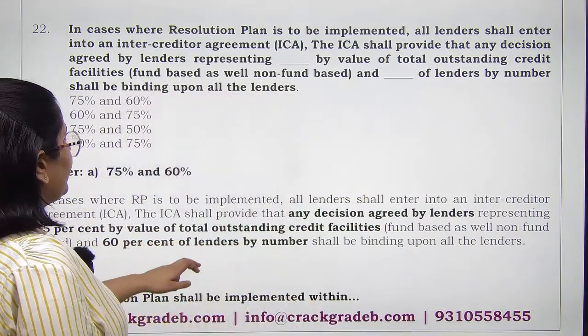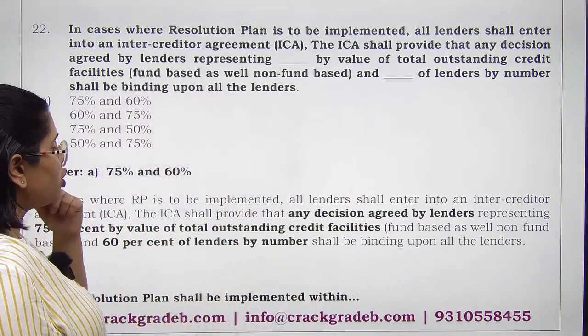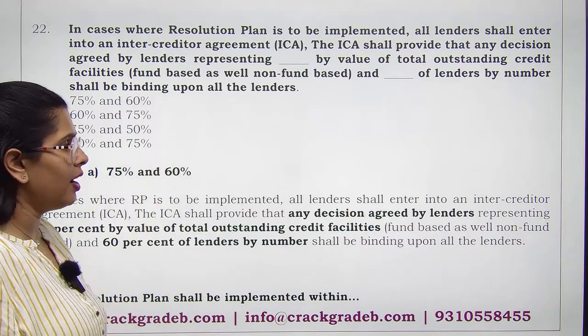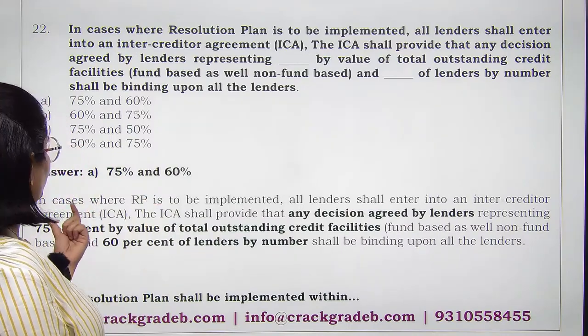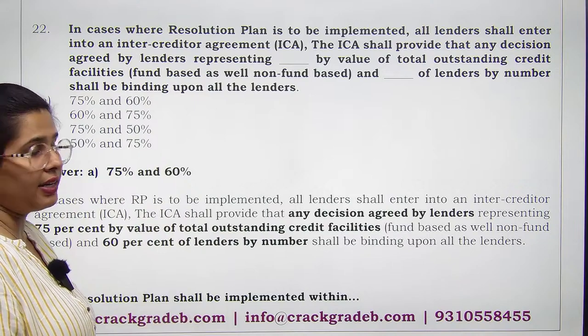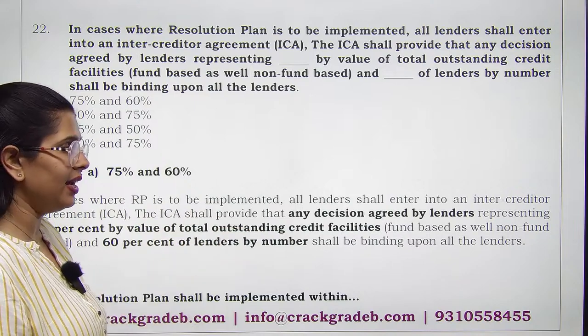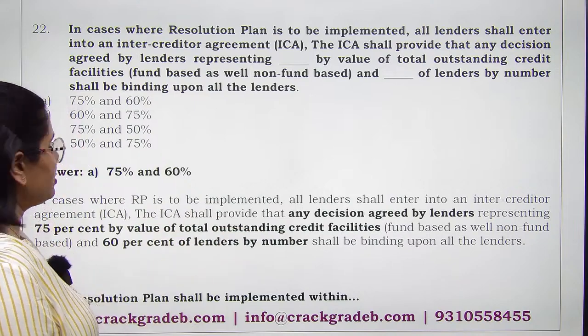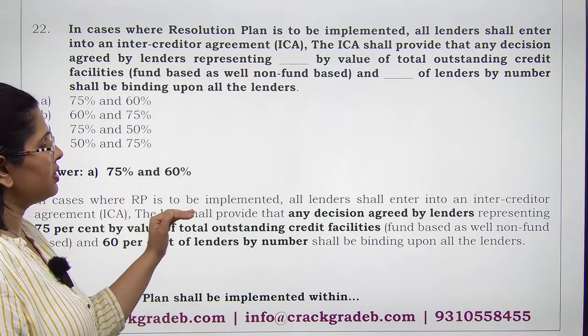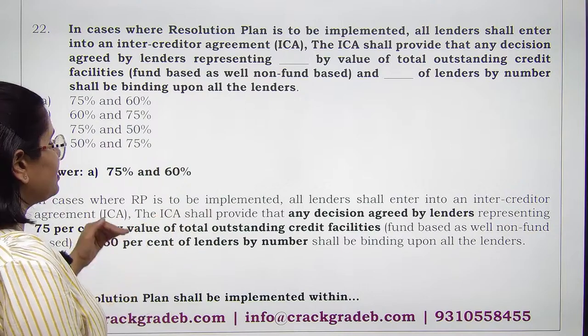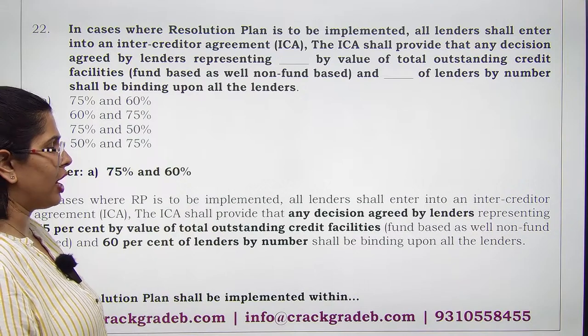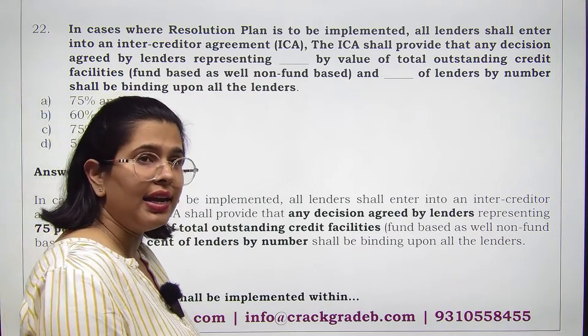See, in cases where resolution plan is to be implemented, all lenders shall enter into intercreditor arrangement. The intercreditor arrangement shall provide any decision agreed by lenders representing 75% by value outstanding and 60% of lenders by number shall be binding upon all the lenders.